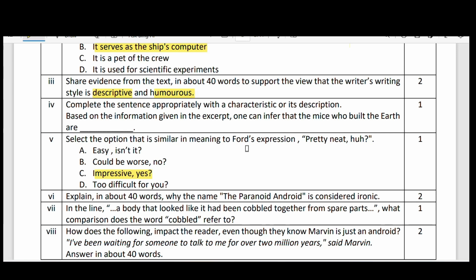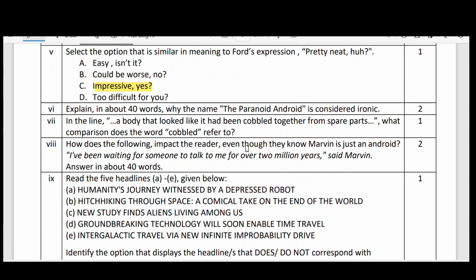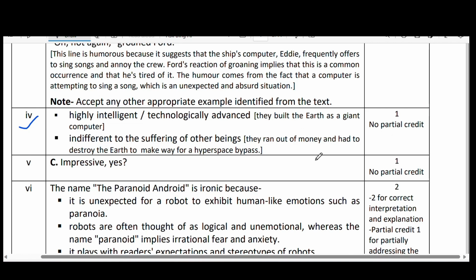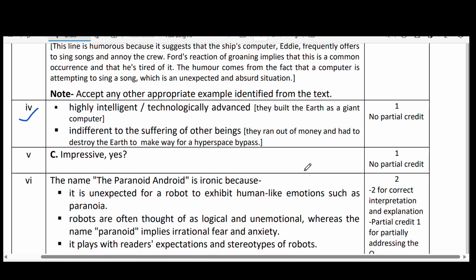Next, sixth question. Explain in about 40 words why the name the paranoid android is considered ironic. Yes, the paranoid android is considered as ironic. Ironic means here somewhat different. So when two contradictory ideas go side by side, okay, that is called irony. And here let me show you through the answer. Yes, the name, here it is.